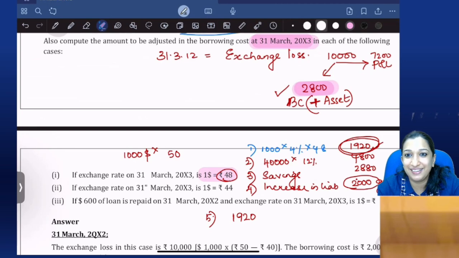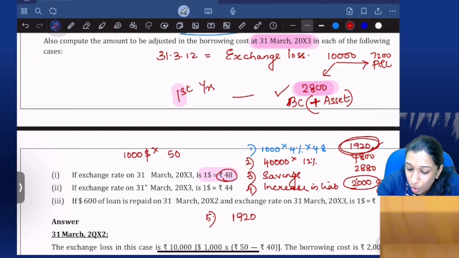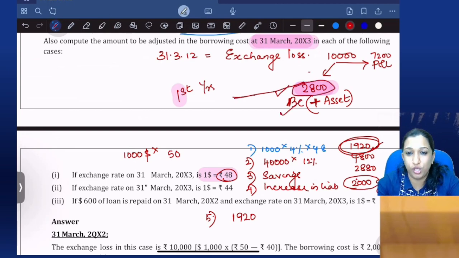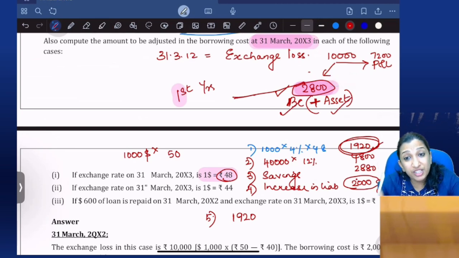First year it was an exchange loss of 10,000, of which 2,800 you treated as borrowing cost and added to the asset. Subsequently, up to 2,800 gain should be considered as an adjustment to borrowing cost and deducted from the asset.